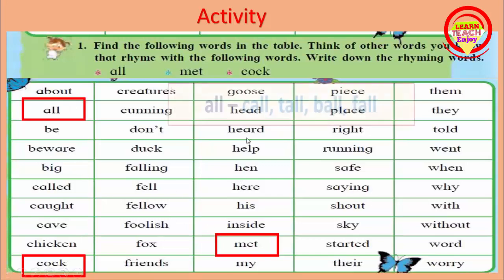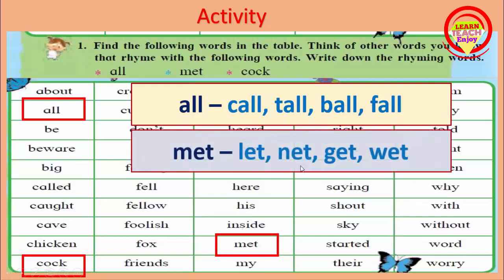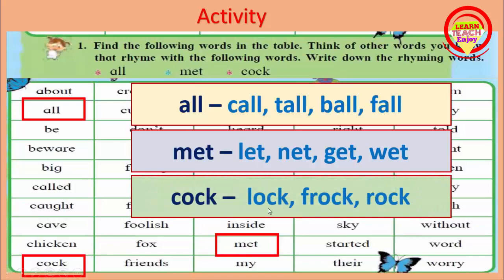Let's start. First word is all and the rhyming words are call, tall, ball, fall. Second word is mate. His rhyming words are late, net, get, wait. And third one is cock. The rhyming words are lock, frock, rock. Write all these rhyming words in your notebook.